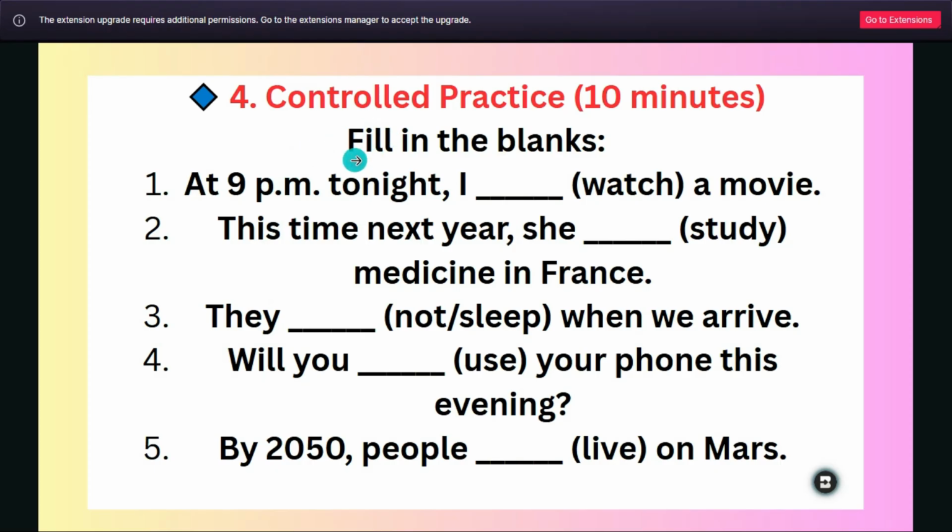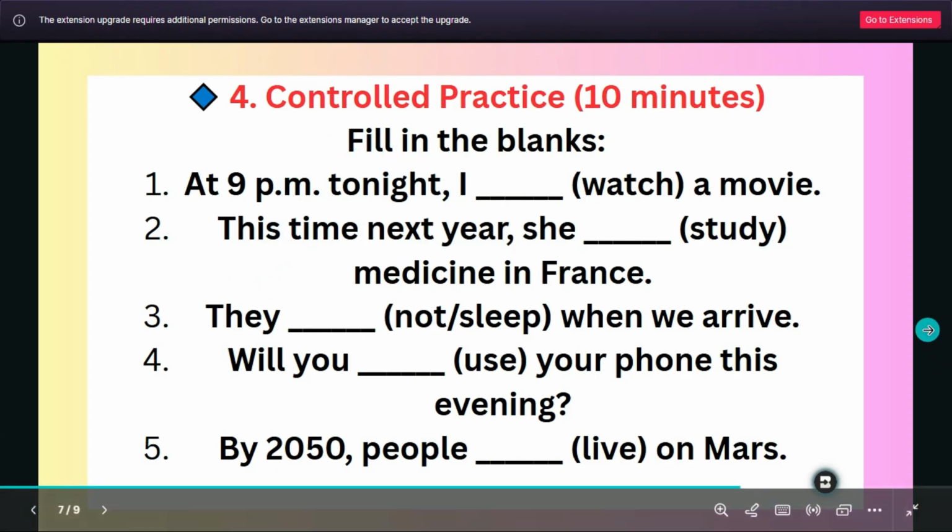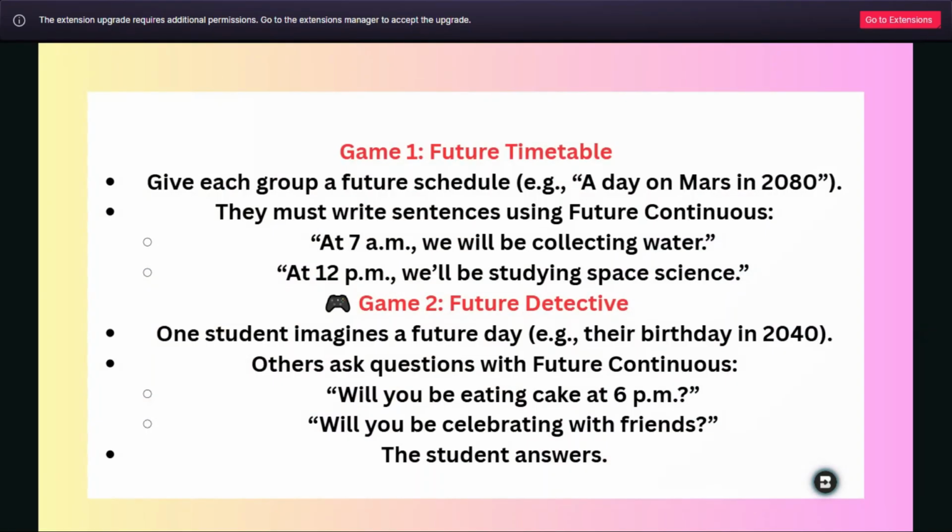So this is the exercise. I will give it to you to make it by yourself. In the end, I will share the answer with you. Now let's move. If you are a teacher, this is the part. If you are preparing to teach this module, just give your students a game.